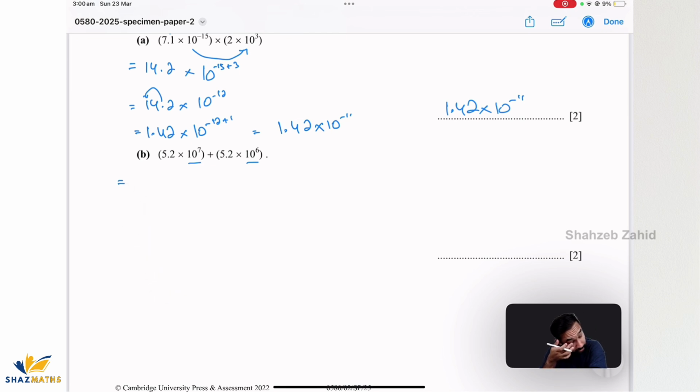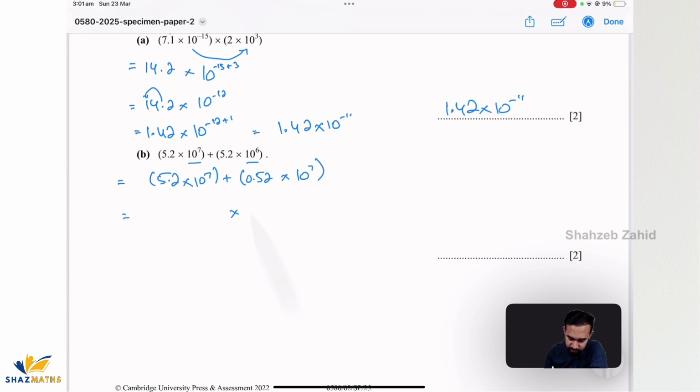All right, so that's what we will do. Either I can make 10 to the power 7 as 6 or 6 as 7. It's totally up to me how I want to approach that. Let's make 6 as 7. So 5.2 times 10 to the power of 7 plus, now I have to add 1 to the power of 10 here in order to make it 7. So if this becomes 10 to the power 7, as I've said before, I'll move the decimal one space towards the left, right? So this is going to become 0.52.